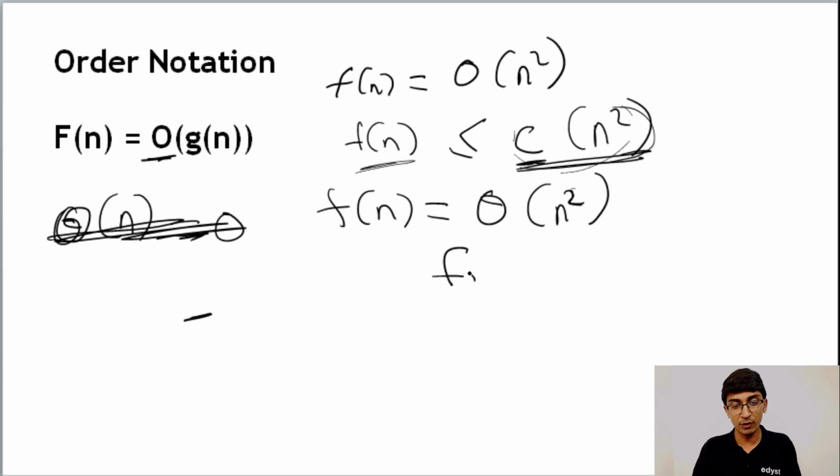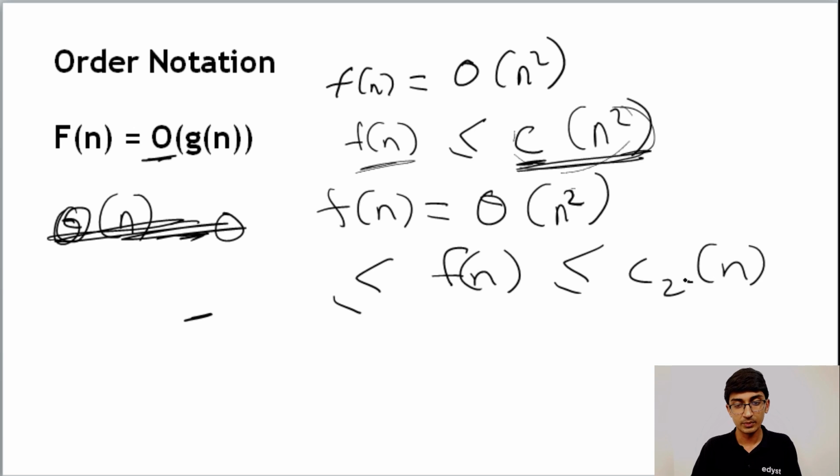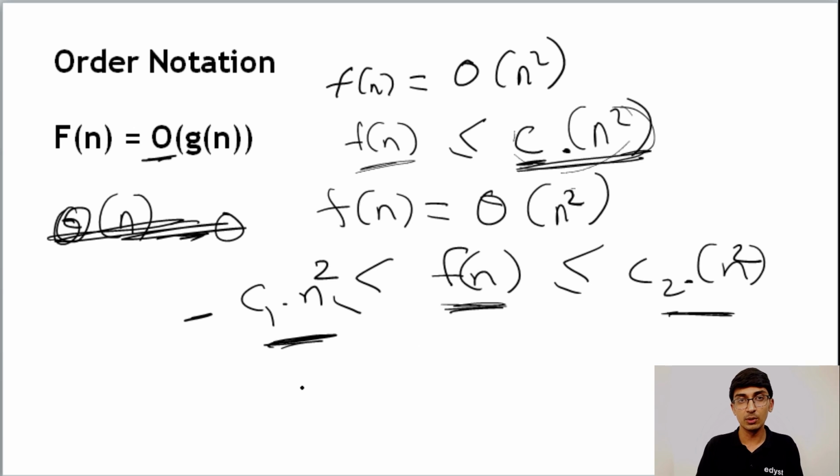What we're saying is f of n is bounded between c1 into n square and c2 into n square. So basically speaking, f of n can at worst be equal to some n square, but at best also it is going to be equal to some n square. So f of n is going to be greater than or equal to some c1 n square and less than or equal to some c2 n square.